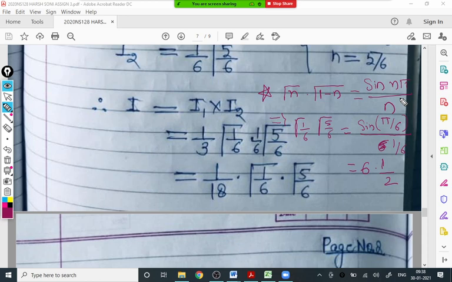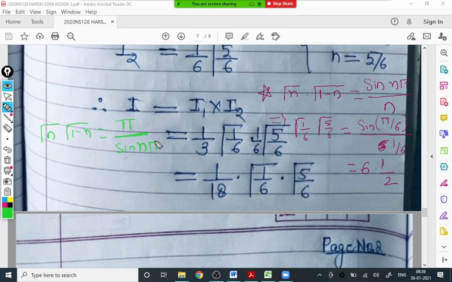Let me correct it, because definitely I wrote a wrong result. The correct result: gamma n into gamma 1 minus n is pi upon sine n pi. So this is the correct result.